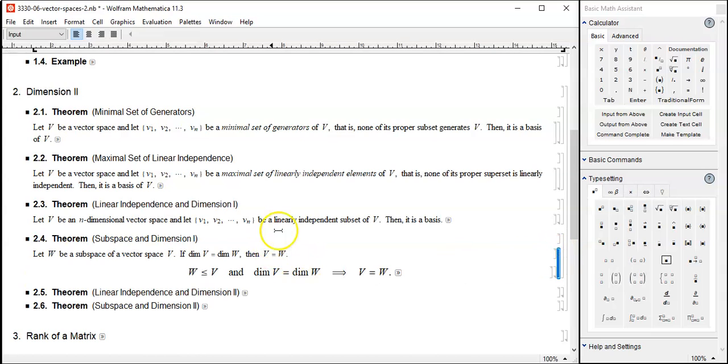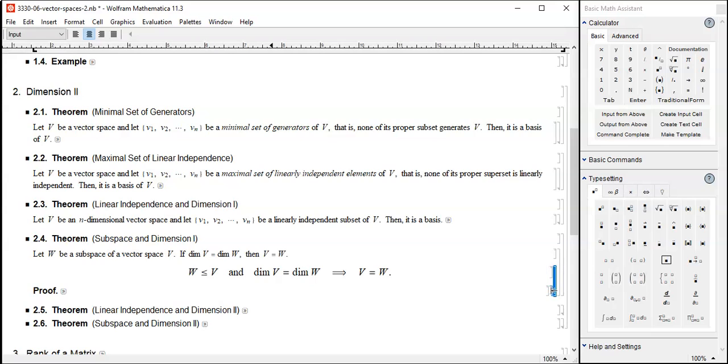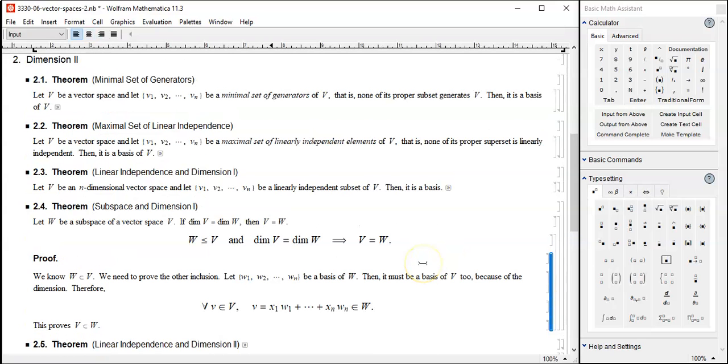Okay, all right. This is just an expression of the same thing in formal form. W is a subset of V, and the dimension of V and the dimension of W are the same, then V and W are the same. Okay. What kind of strategy am I going to use? We're going to select an arbitrary element of capital V, and we're going to show that that element belongs to capital W by proving that the vector V is a linear combination of basis elements of capital W. Okay, all right, let's begin.